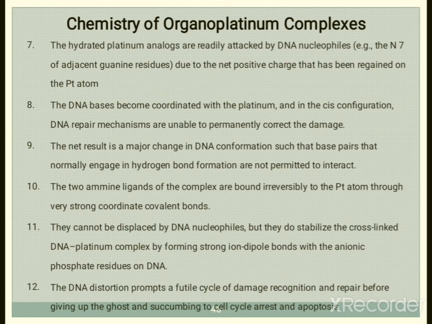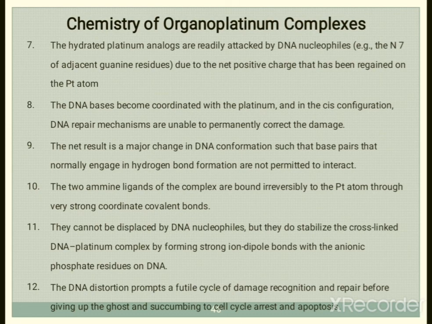So DNA distortion promotes a futile cycle of damage recognition and repair before giving up the ghost and succumbing to cell cycle arrest and apoptosis.